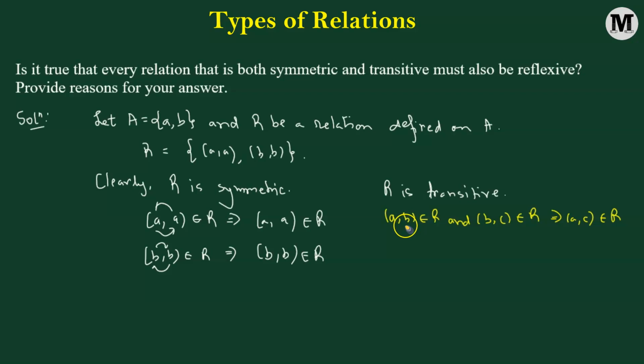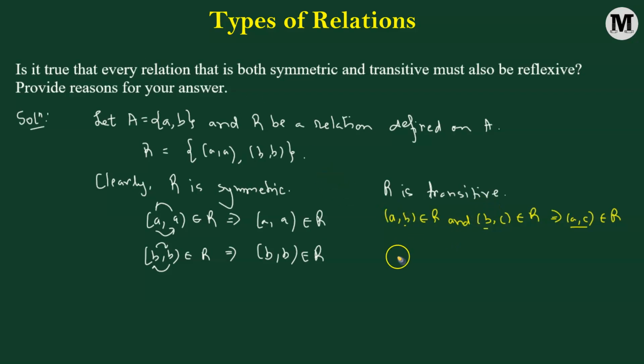Now here we have to be very careful. The second element of the first ordered pair and the first element of the second ordered pair must match. In our case we have b, and only then can we say that the ordered pair (a, c) is going to belong to the relation R. Then R is going to be transitive in nature.